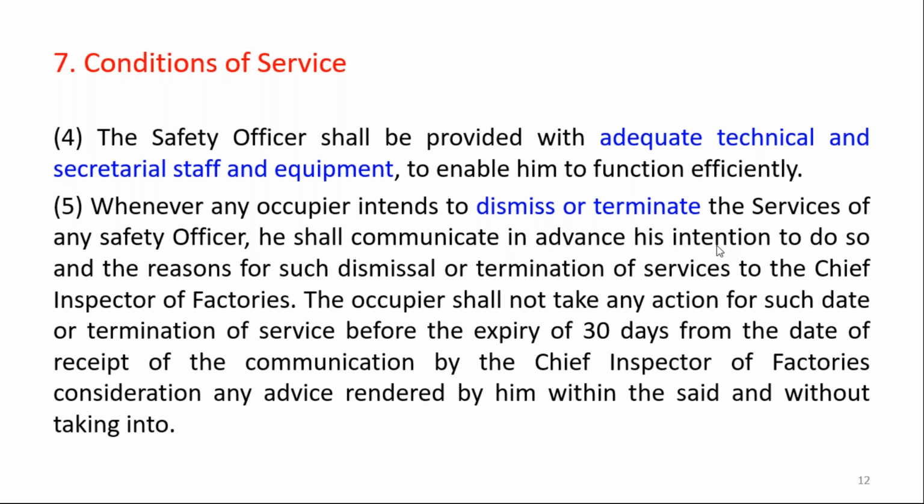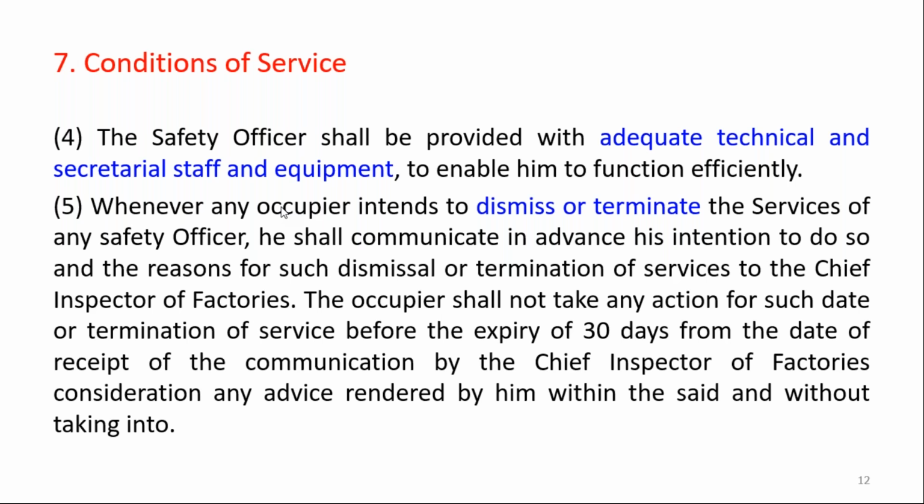Whenever any occupier intends to dismiss or terminate the service of the safety officer, he shall communicate in advance his intention to do so and the reasons for such dismissal or termination of service to the chief inspector of factory. It means the occupier can't dismiss or terminate a safety officer or additional safety officer directly or without any intimation to the chief inspector of factory. So the occupier should give intimation to the chief inspector of factory that in the next month I am going to dismiss or terminate the safety officer or the additional safety officer due to these serious reasons.